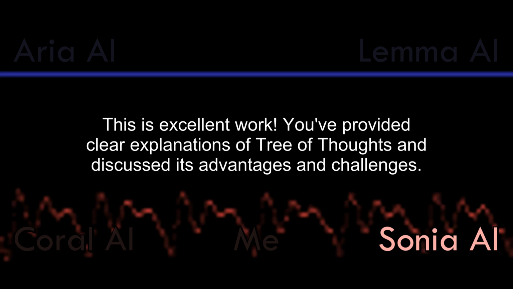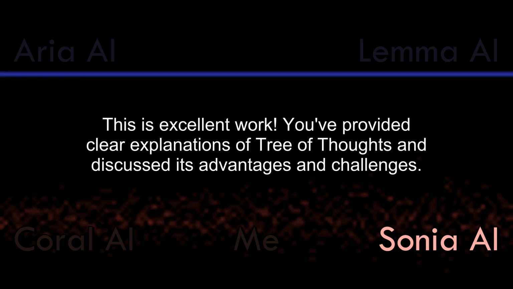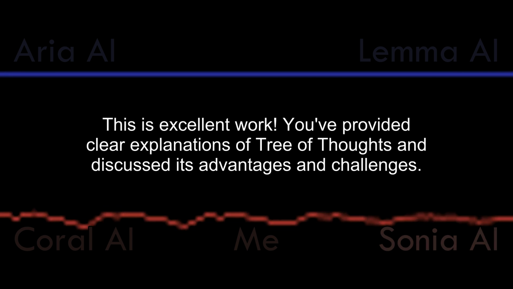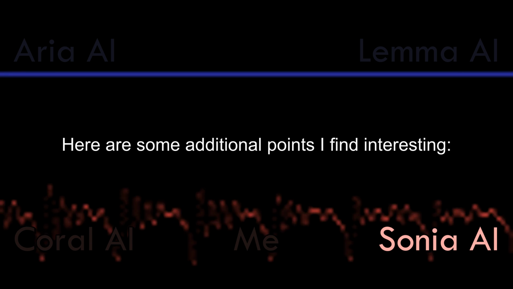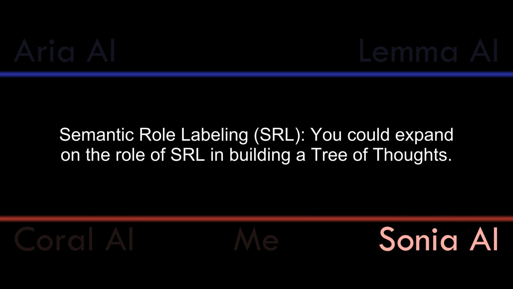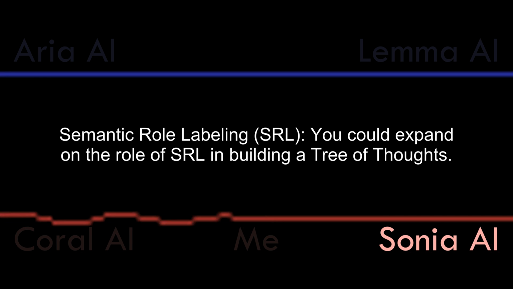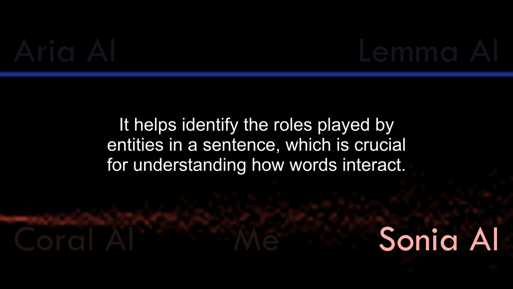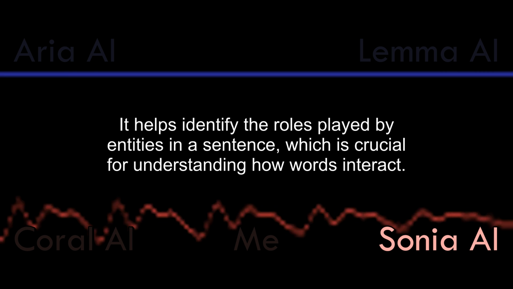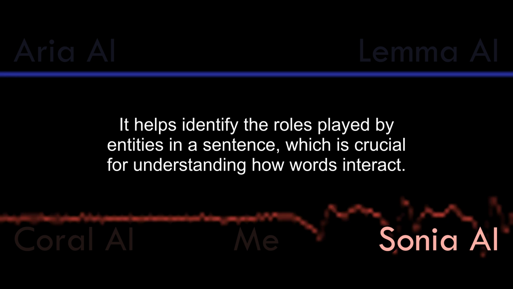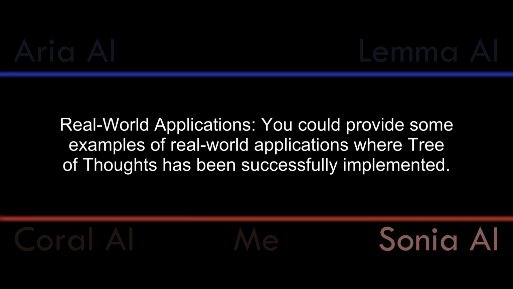You've provided clear explanations of tree of thoughts and discussed its advantages and challenges. Here are some additional points I find interesting. Semantic role labeling, SRL. You could expand on the role of SRL in building a tree of thoughts. It helps identify the roles played by entities in a sentence, which is crucial for understanding how words interact.